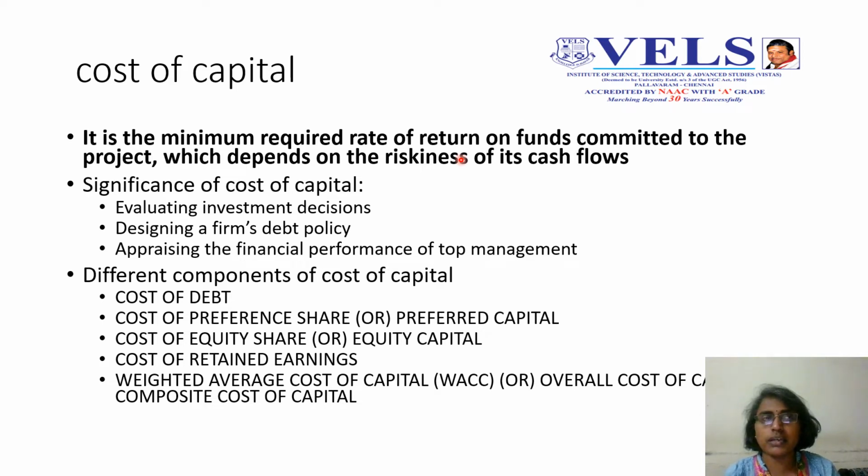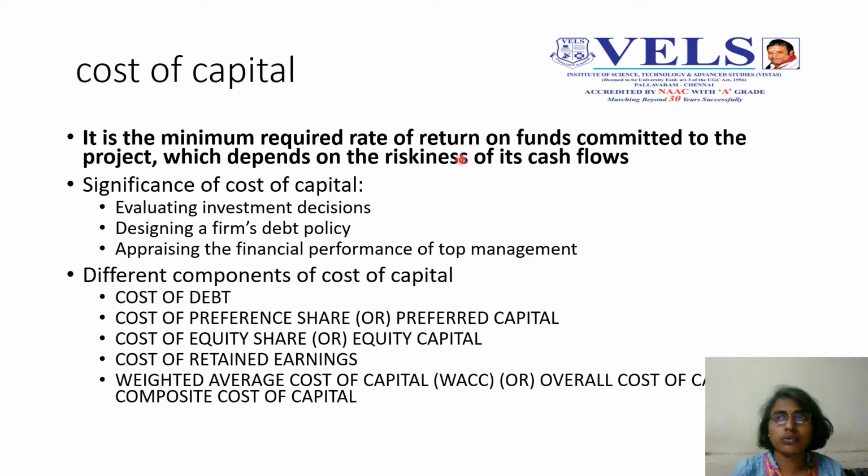So, for example, in case of equity, if the company wants to mobilize the fund in the form of equity, a certain cost has to be paid by the company. That is called the cost of that particular equity capital. So the company may either go for only equity, or they can leverage their source of finance in the form of debt also. The combination of both debt and equity, they can go ahead.